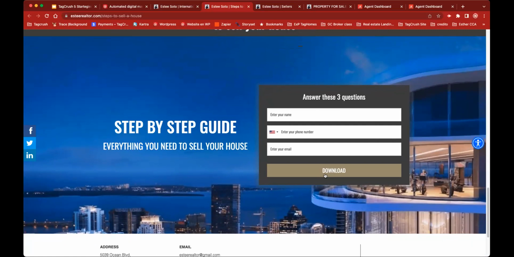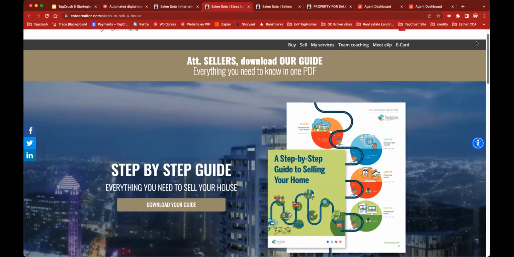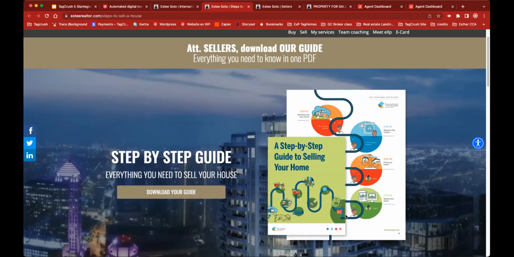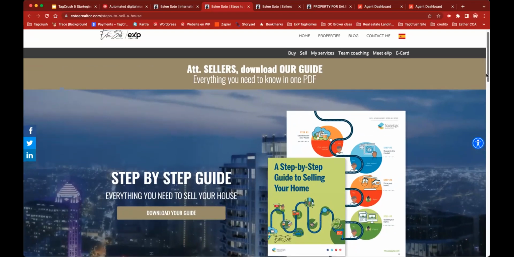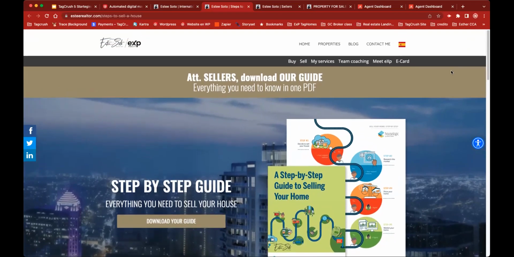Okay, and that's the beauty of that. They start getting emails from me, they start getting the information, and that's exactly what we want to do. We want to create connections. The secret here is to create a landing page with information that is useful for them. Okay, super important. Whatever PDF, whatever landing page you create to offer something, make sure it's something they want to download.